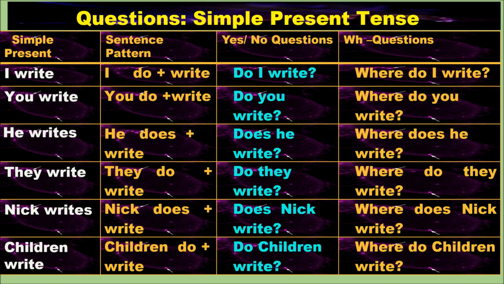And at the same time, if you find the sentence, he writes diary every day. Then he writes. Writes means does plus he. That's what you have to keep. Does plus write. So you can ask the question, does he write? Where does he write? This is how you have to practice. Just take a screenshot and then you can practice that.